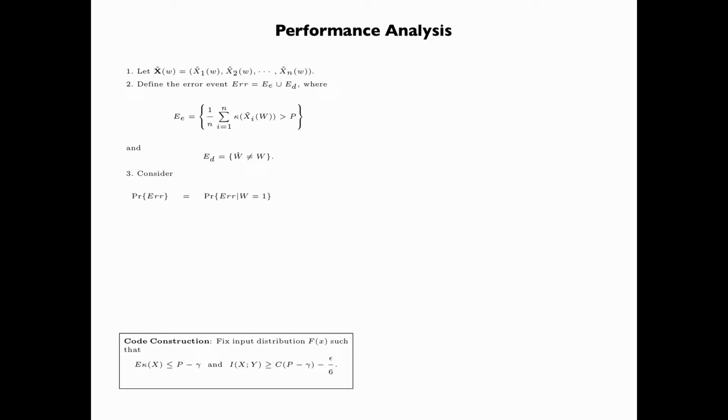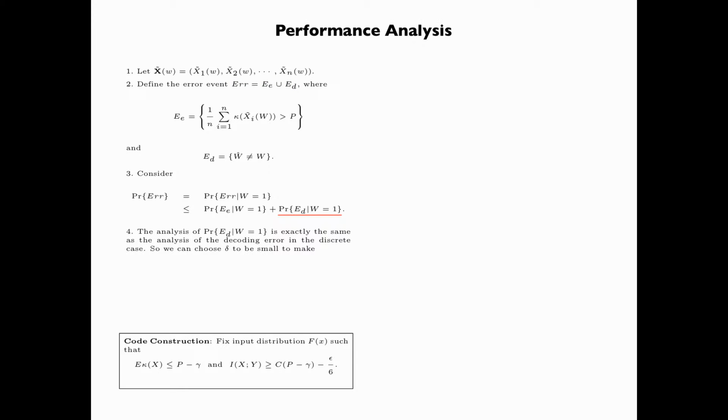By symmetry of the code construction, the probability of the error event is equal to the probability of the error event conditioning on the first codeword being sent. By the union bound, this is less than or equal to the probability of E_E conditioning on W equals 1 plus the probability of E_D conditioning on W equals 1.